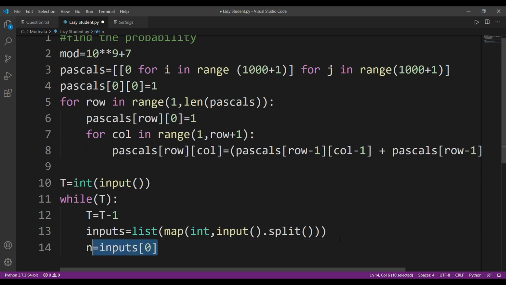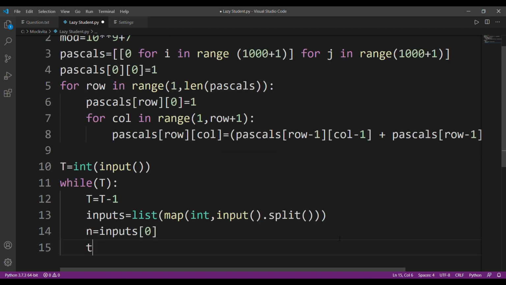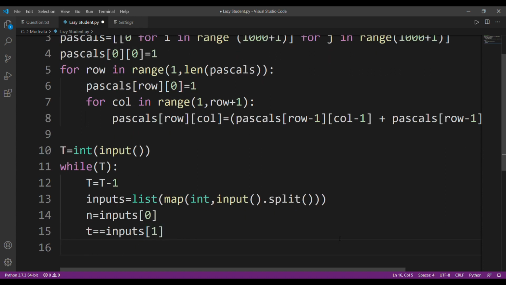All right, and since I have all these values, n will be equal to inputs of 0. Similarly, the next value is t, that will be equal to inputs of 1. The next value will be m, that will be equal to inputs of 2. So now I have found my n, t, m.